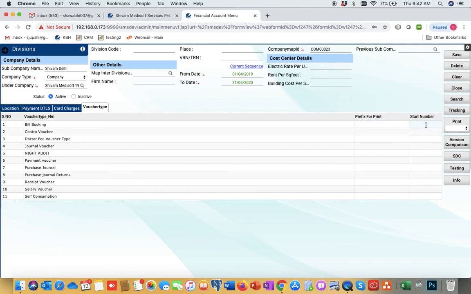Suppose a client started in the middle of the financial year and wants to start from a particular voucher number. We can mention it here, and from that number the voucher numbering will start in transaction forms. So this is all about the master for company and sub company.